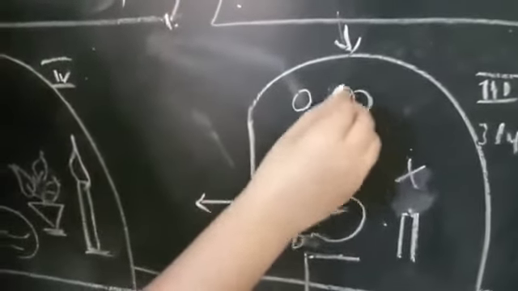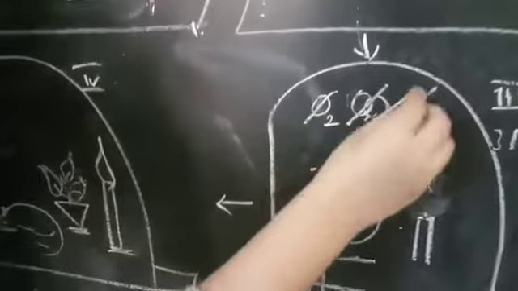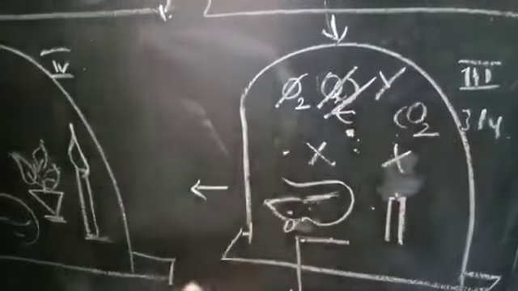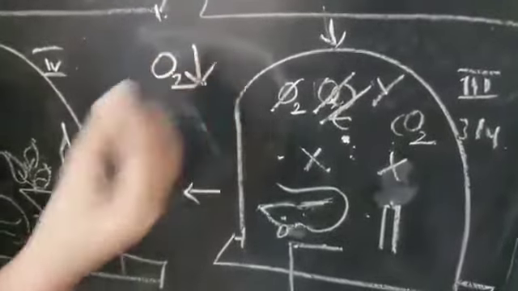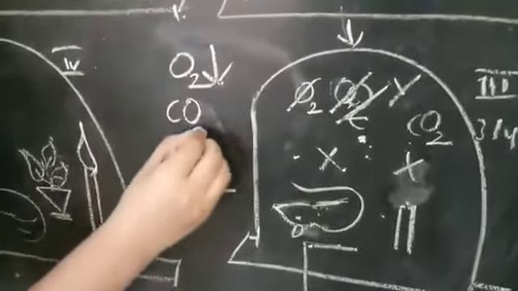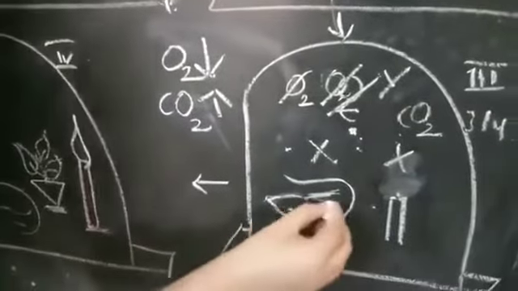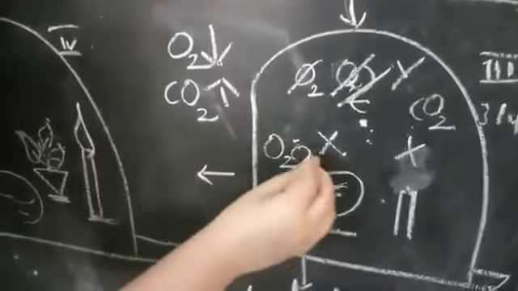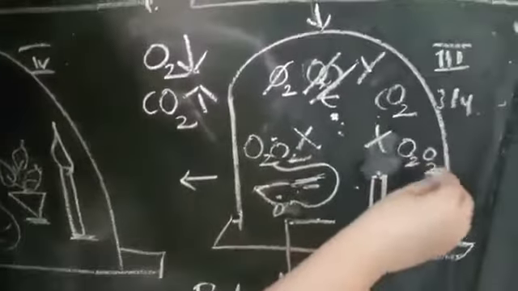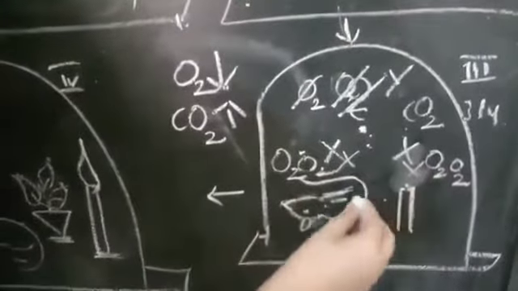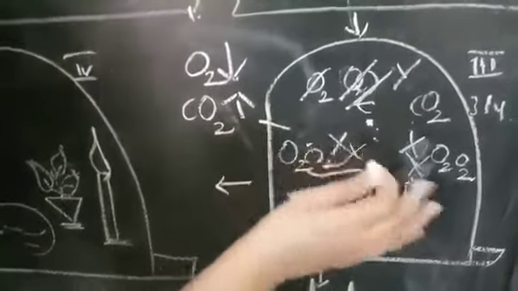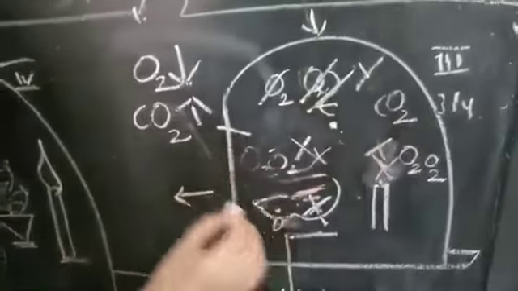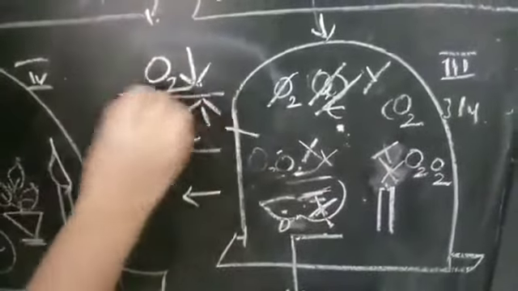In the third stage, what happened? The oxygen percentage is decreasing, but another gas is there, that is nothing but CO2. Students, let me tell you, whenever we burn anything, it will release CO2 gas only, right? So in the third case, oxygen is decreasing, I am showing with a downward arrow mark, and CO2 is increasing. At that time, this rat is unable to take oxygen in the proper amount, and our candle is also unable to get oxygen. So whenever the candle doesn't get oxygen, it will go off and this rat will die. My question is, which gas will be present in this jar? Is that oxygen or carbon dioxide? Obviously carbon dioxide is present.